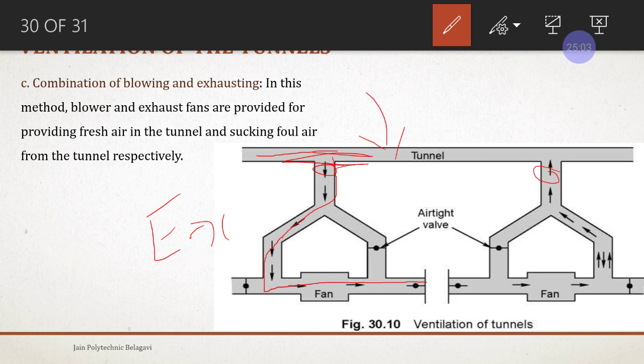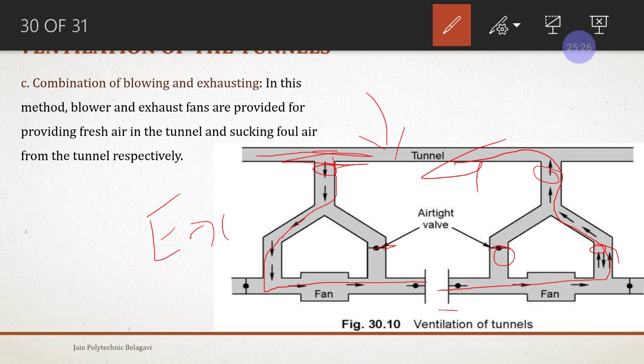Once we remove the air, we are going to close the one wall and open the other side wall here. In the first case it was closed, now it is opened here. Now we are going to blow the fresh air into the tunnel itself.